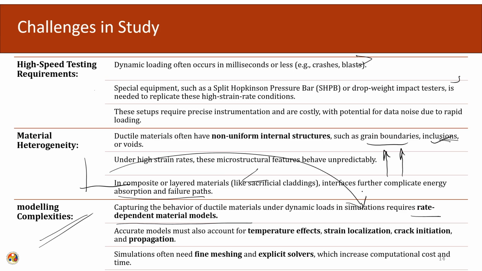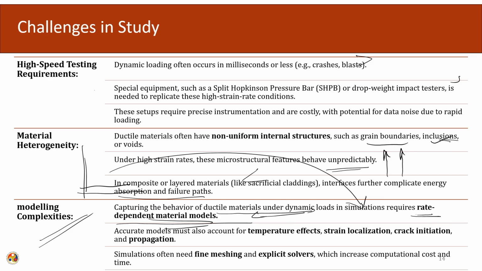In the simulation world, in the finite element world, the data that we have gathered using the high speed testing, while minimizing the material unpredictability, we have to turn into rate dependent material models. So, capturing this behavior mathematically is also a challenge in itself.